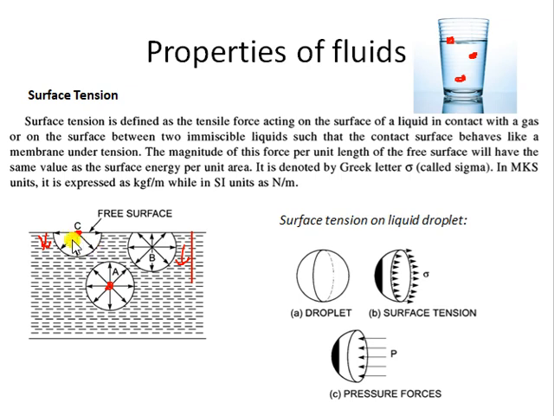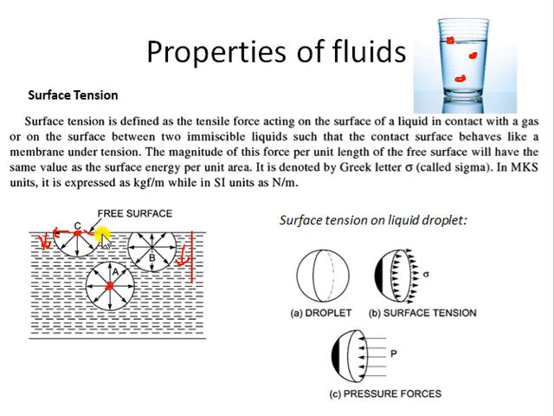So if there is a net downward force acting on fluid particle C, it should move downward, but since it is not moving downward, what is happening? It tries to counter this downward force. To counter it, the forces between the fluid particles available on the free surface will be more, okay? Because of which the fluid molecules on the free surface are under severe tension, because they want to counter this downward force.